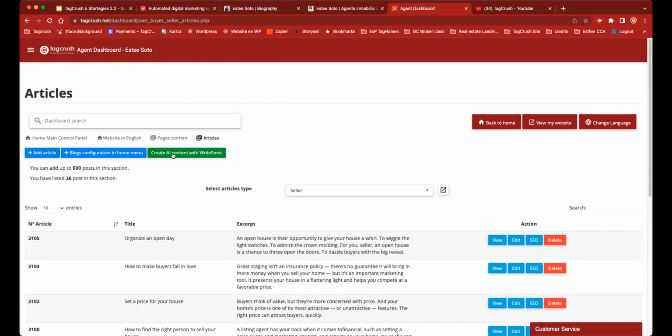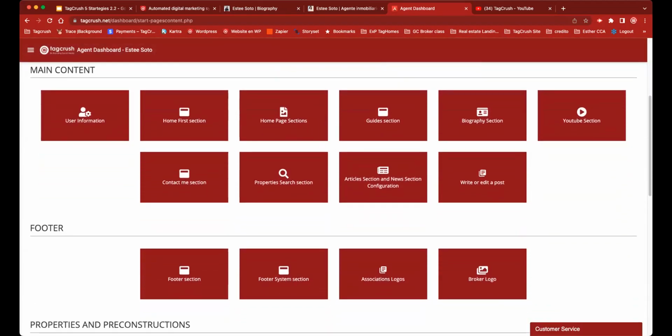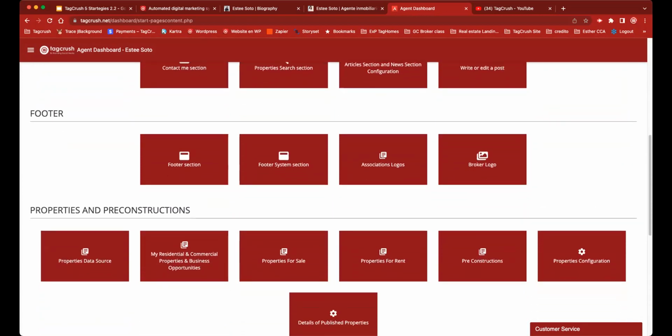This is a tool we're playing with, create content with Rise on it, and definitely a lot of different things that we can do and play with. Okay, going back to page content. There you go. And a lot of different things. Okay, I want to invite you guys to play with that.